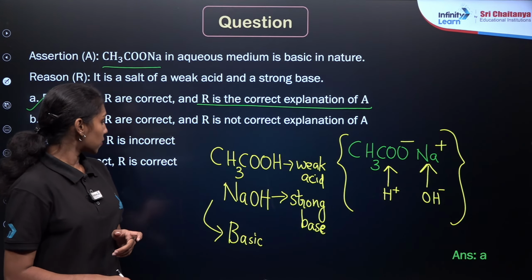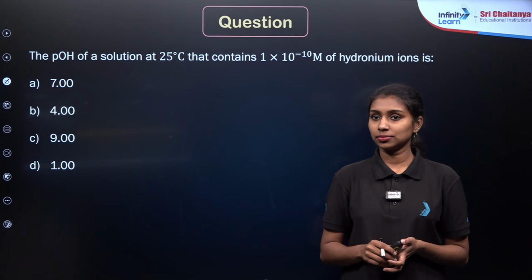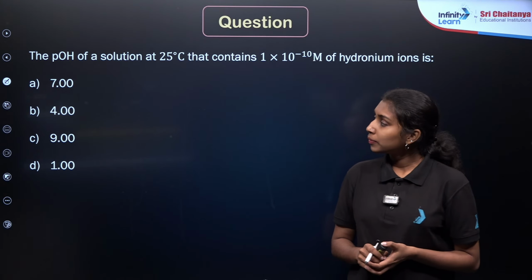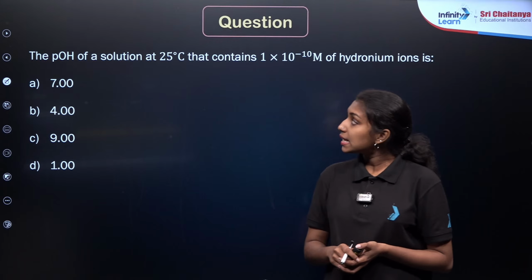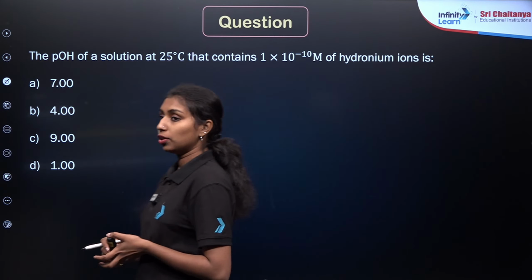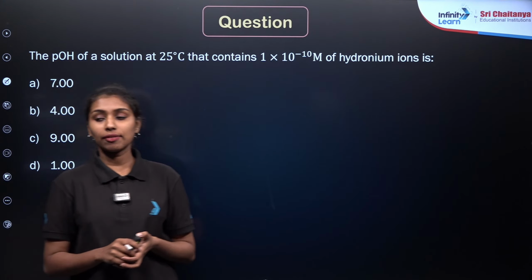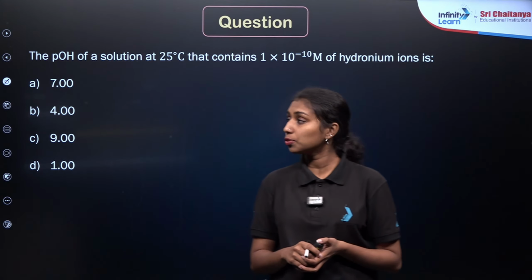Now we are moving to the next question. The pH of a solution at 25 degrees Celsius that contains 1 into 10 to the power minus 10 molar. We need to identify the pH of the solution having the H plus ion concentration as 10 to the power minus 10.